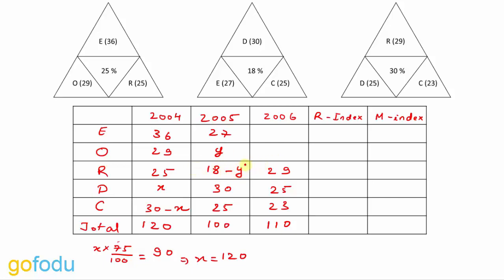Similarly for 2006, if Eto'o scored Z number of goals, we don't know the number of goals, so we take a third variable Z, and here Owen will come out to be 33 minus Z. Let's move to the questions which are asked.